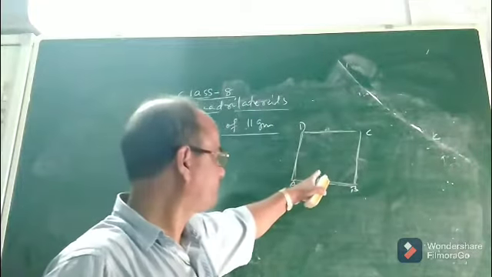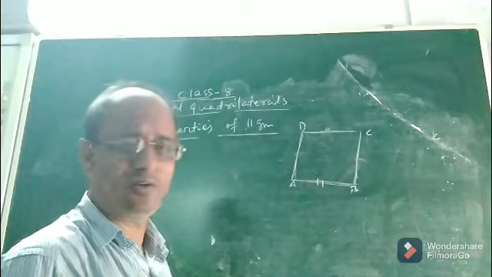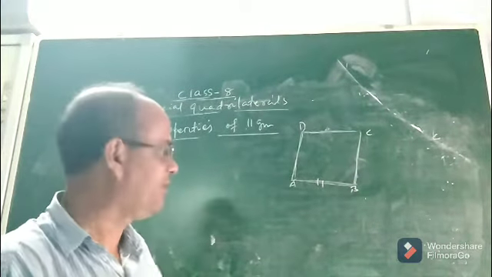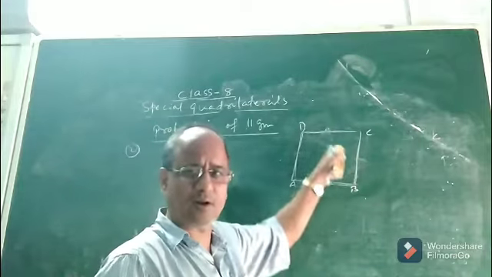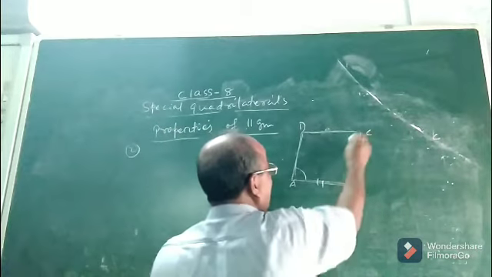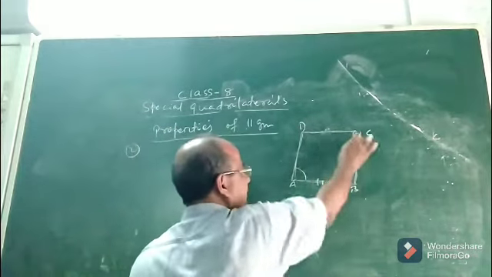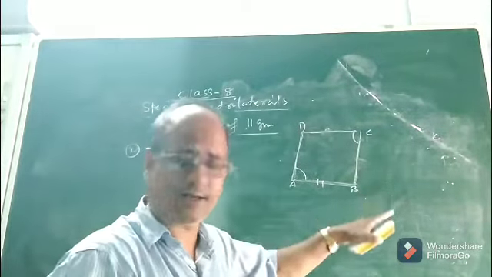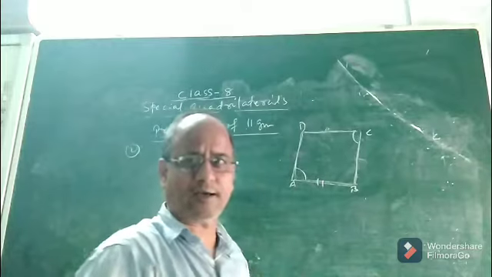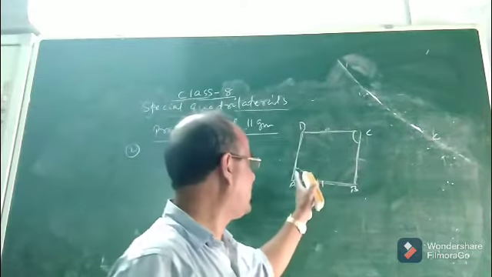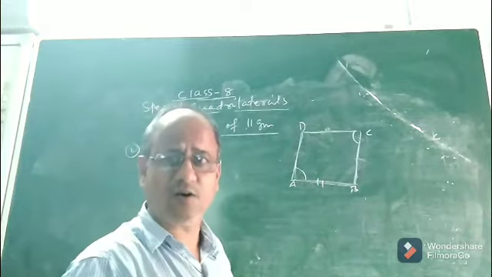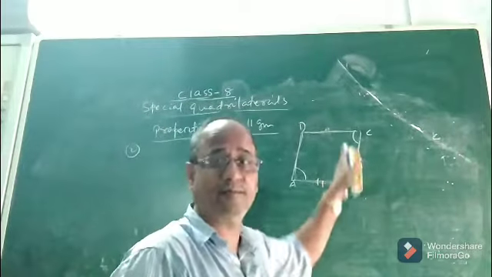So you draw any parallelogram ABCD, you can easily draw. Then you measure this angle and this angle. Measure angle A and angle C with a protractor. Angles A and C are what angles? They are opposite angles. Similarly, angles B and D are also opposite angles. Now you measure angle A and C. You will be surprised to see that these two angles are of the same measure.